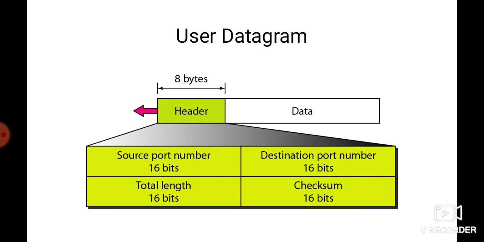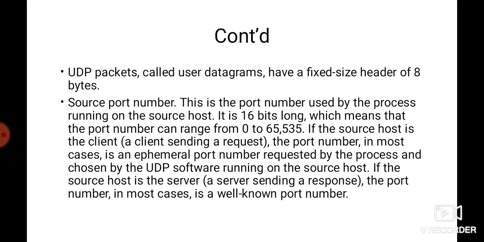First of all, what is the source port number? This is the port number used by the process running on the source host. It is 16 bits long, which means, as we have already seen, it can range from 0 to 65535. Here also we have to ignore the dedicated ports, which we have already studied. We cannot use those dedicated ports in our conversation or as a source port number.